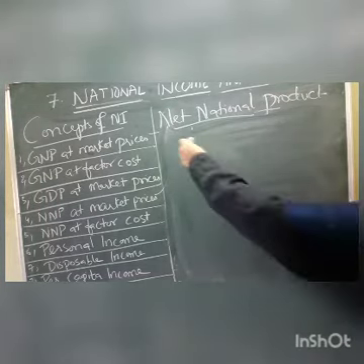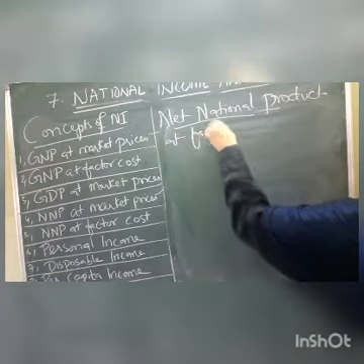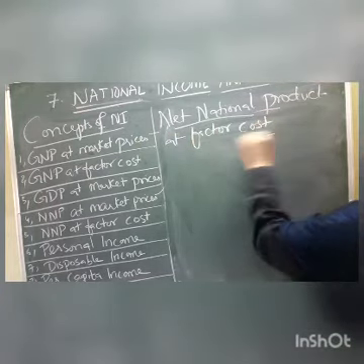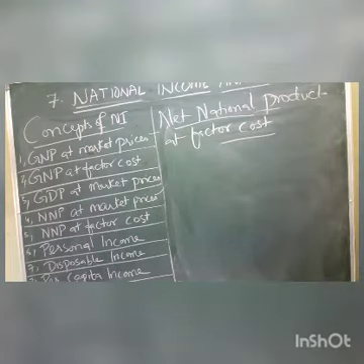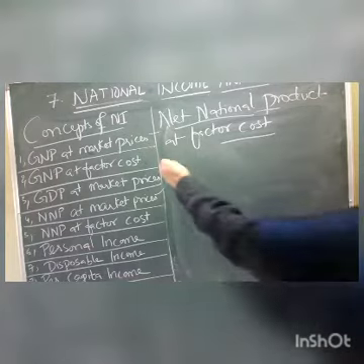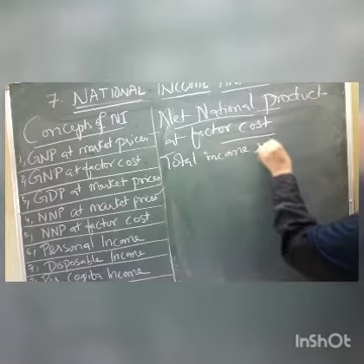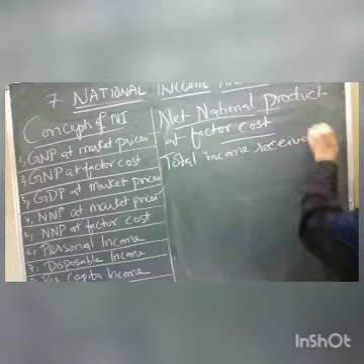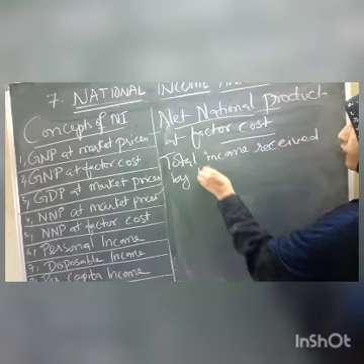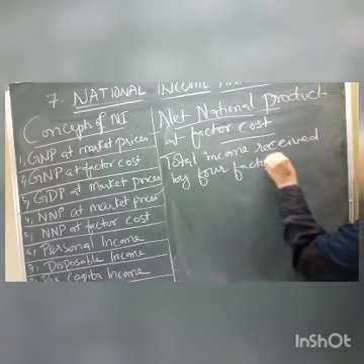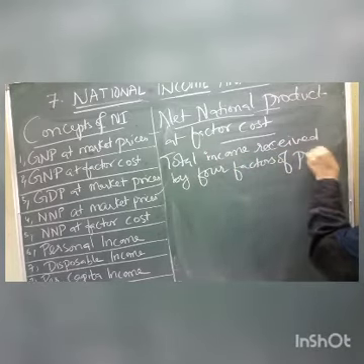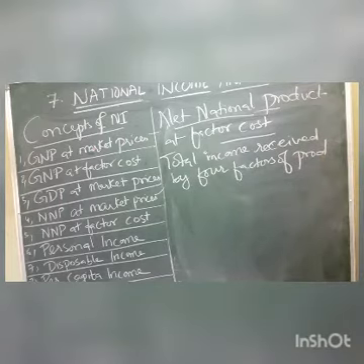So net national product at factor cost. What is net national product at factor cost? It is the total income received by the four factors of production, in the form of rent, wage.